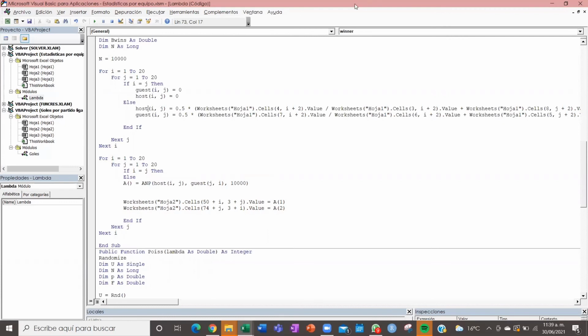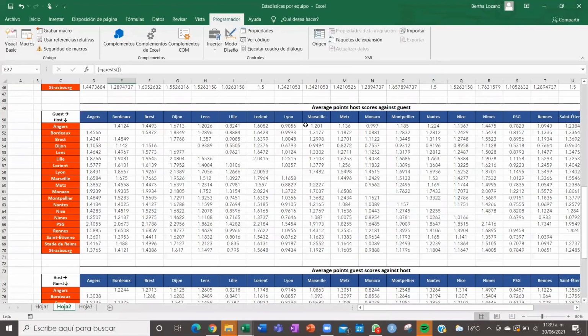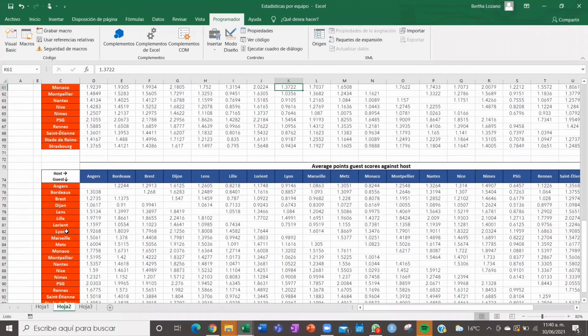So here are the results of this function. Here are the average points that the host scores against the guest. So when, for example, Monaco plays against Lyon, these are the points that Monaco is going to get. But Lyon as a guest will get the following points. Lyon against Monaco, it's this one, it's going to get these points.